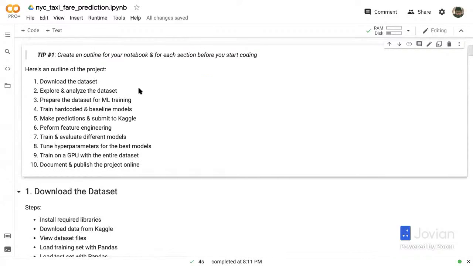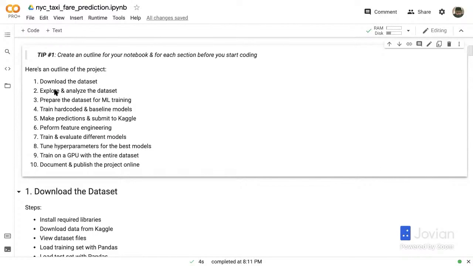Okay, so here's the first tip I have for you before we even start writing any code. Create an outline for your notebook. Whenever you create a new Jupyter notebook, especially for machine learning, try to create an outline for each section before you even start coding. The benefit of this is that it lets you structure the project.